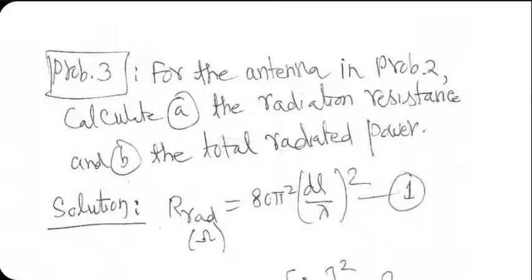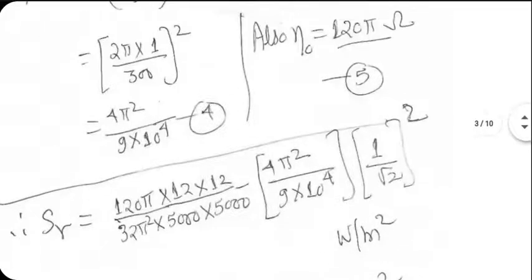There will be a lot of formulas there that you may not need on that piece of paper. Picking the correct equation will be your judgment call. So for a Hertzian dipole, this is the formula for RRAD. As we go towards other kinds of dipoles, you'll see other formulas for radiation resistance. I'm giving you this upfront warning: RRAD does not mean the same formula all the time. It depends on the antenna. For a Hertzian dipole, this is the formula. So we plug in the values. DL is 1 meter. Lambda is, I think, 300 meter, right? It was 300 meter, I think.